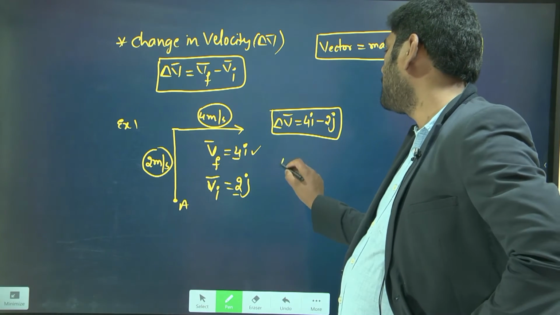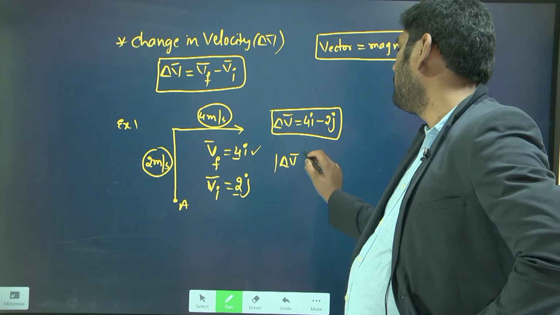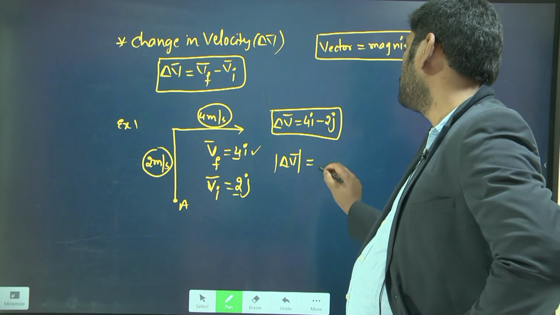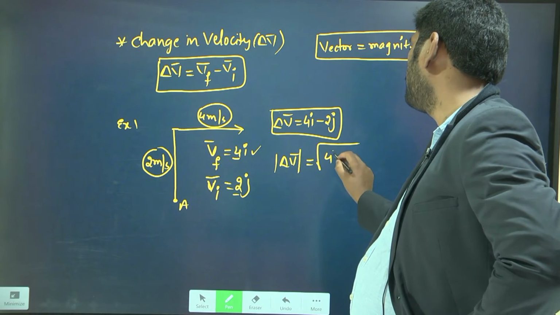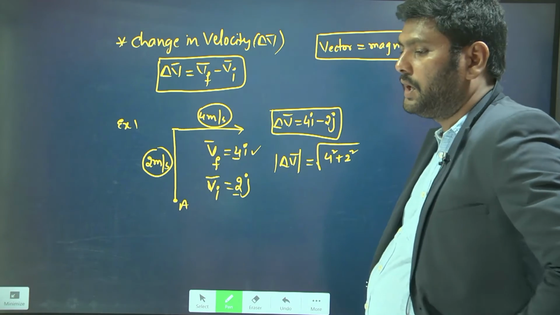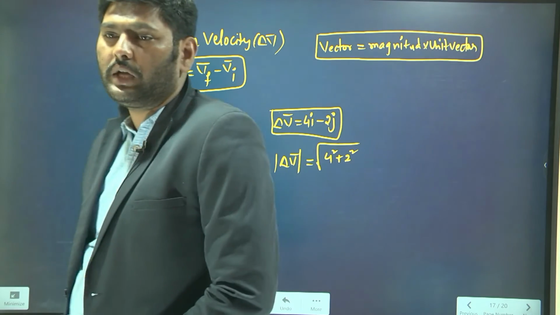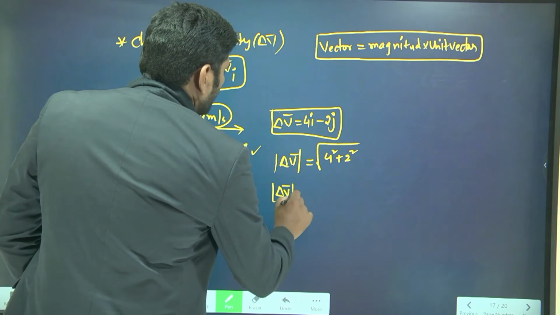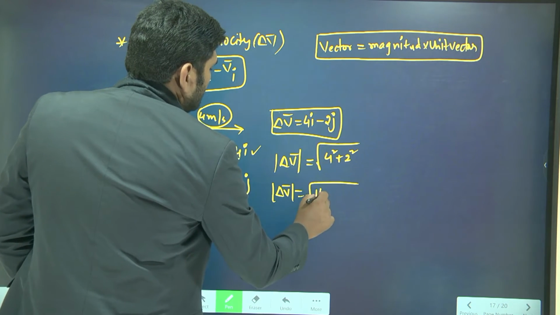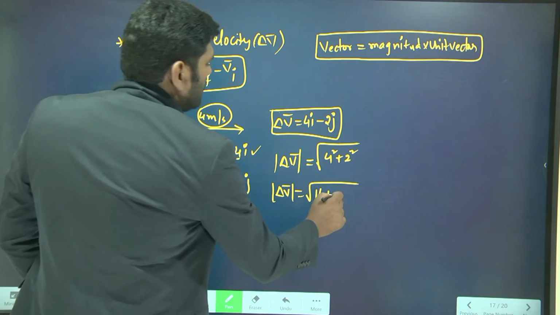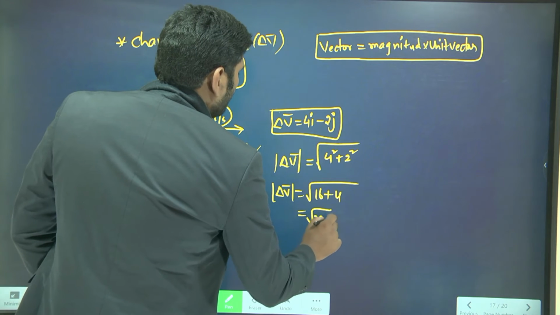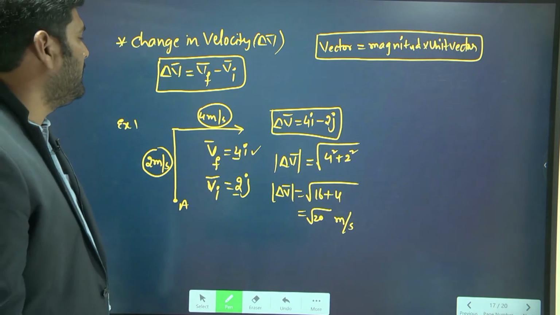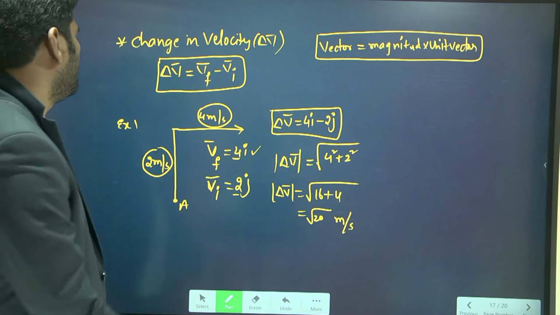You can find the magnitude of velocity by using the square root of 4 squared plus 2 squared. Then the change in velocity magnitude is 4 squared is 16 plus 2 squared is 4, so root 20 meter per second is your change in velocity. This is how you can find the change in velocity direction in the given situation.